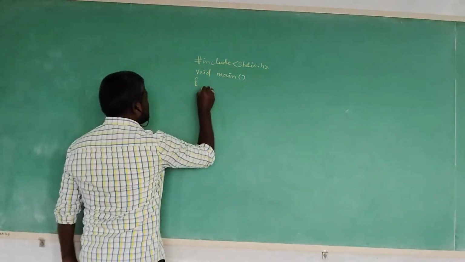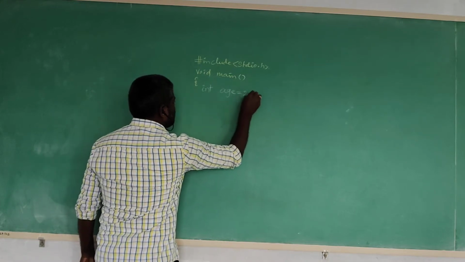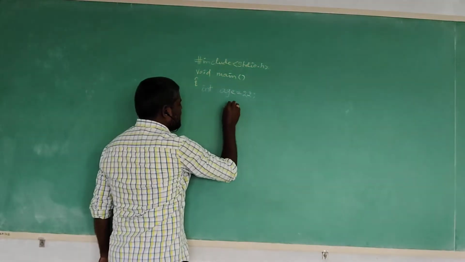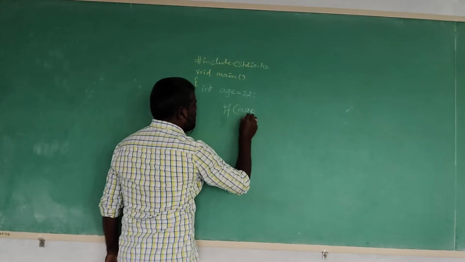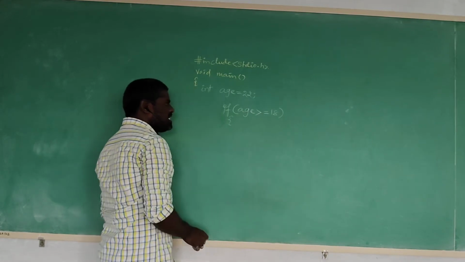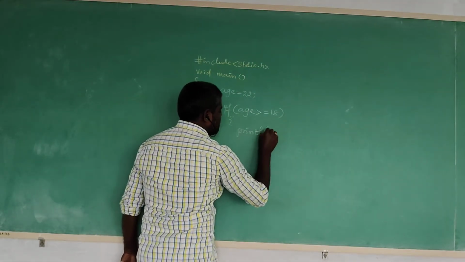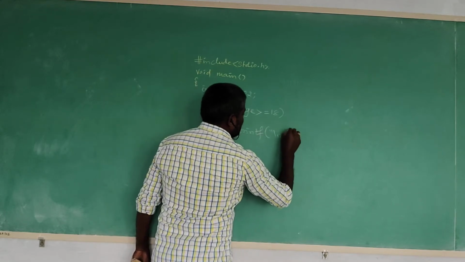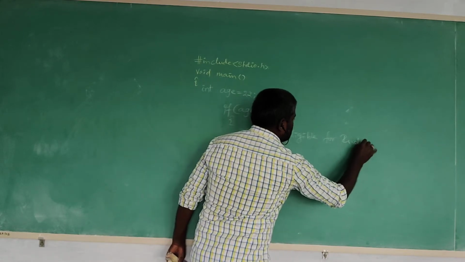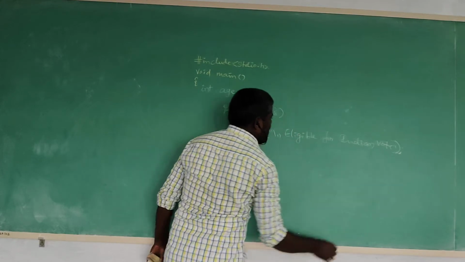Then here we write a simple integer data type. We take age, and age is equal to, for example, 22. Now we give the condition: age greater than or equal to 18. Then begin brace. Here we write printf, new line, eligible for Indian vote. This is the true block statement.